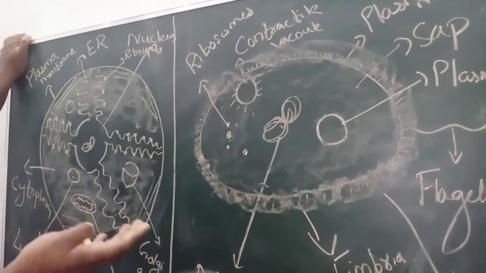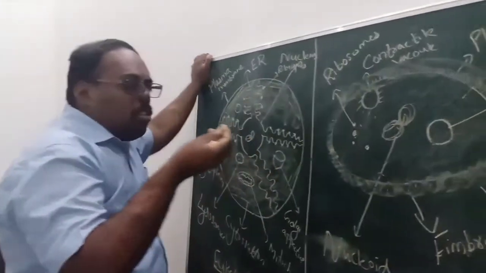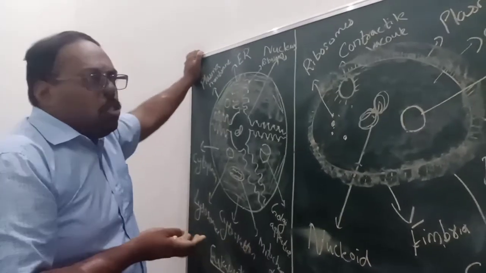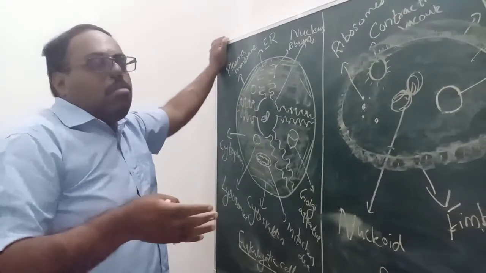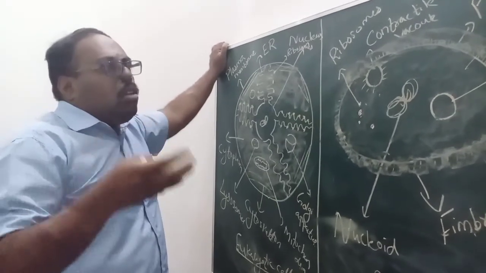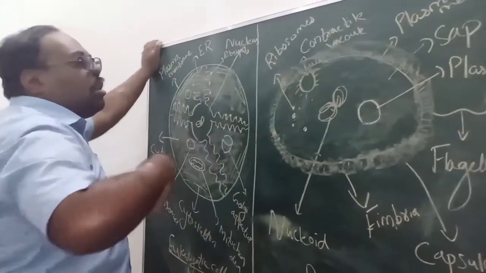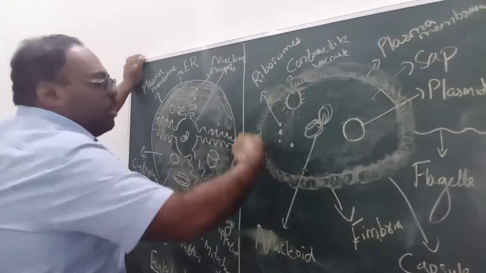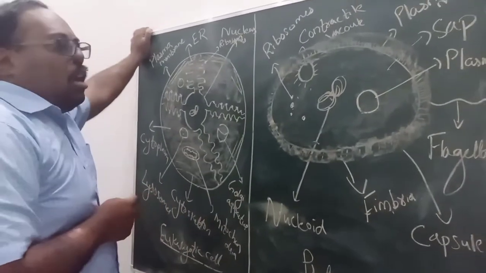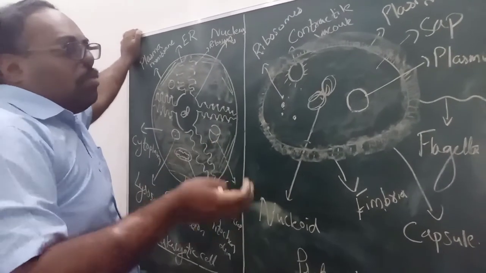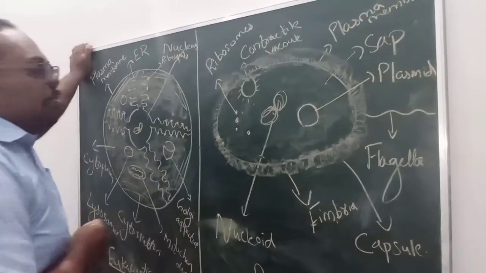One of the best examples is food poisoning. It is caused by bacteria, and in our stomach we have HCl, but these bacteria are not killed by the HCl because the bacteria causing food poisoning are covered with these capsules. Then some bacteria are movable, they can move from one place to another, and they have flagella.